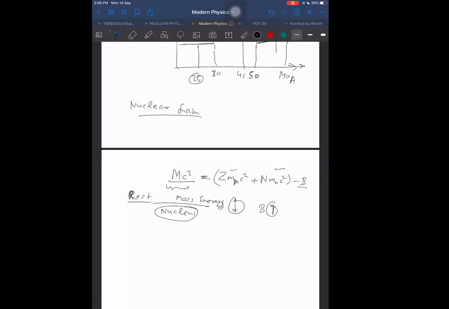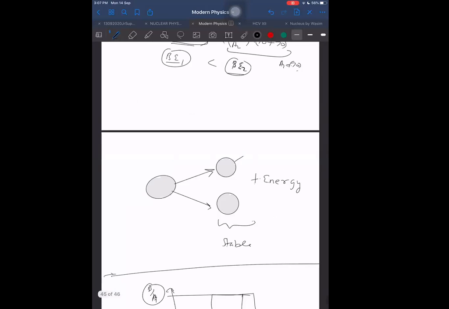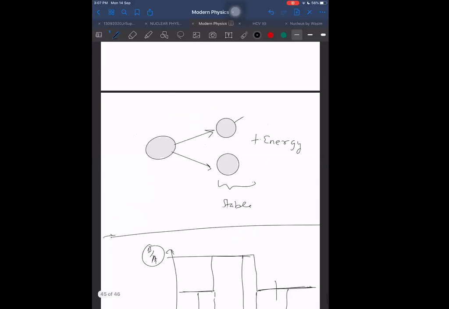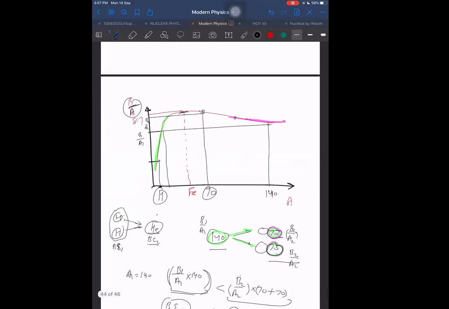But the main idea of stability we get not from total binding energy, but from binding energy per nucleon. That gives us the main idea of stability. Total binding energy may sometimes be misleading. For example, if I compare Fe and something else here, it will appear that the binding energy of iron will be less as compared to the binding energy of this.